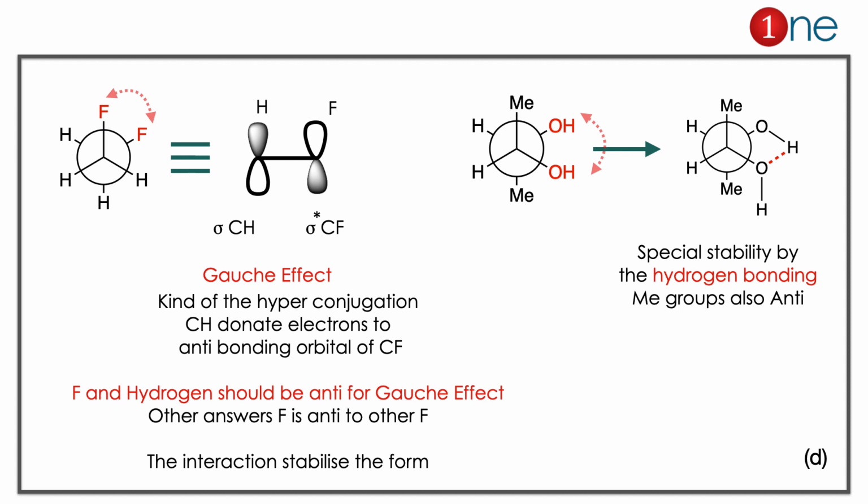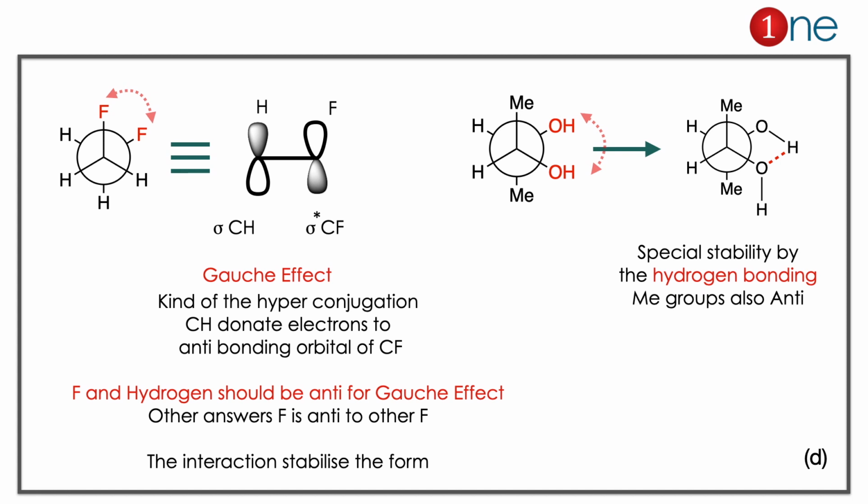Here the fluorine is given. Fluorine has a special relation called the gauche effect. What really happens is the C-H sigma bonded hydrogen can donate electron density into the C-F sigma star orbital, the anti-bonding orbital. So a special kind of interaction and stability is achieved there. That's why nearby fluorines are preferred here. So the interaction stabilizes the form.